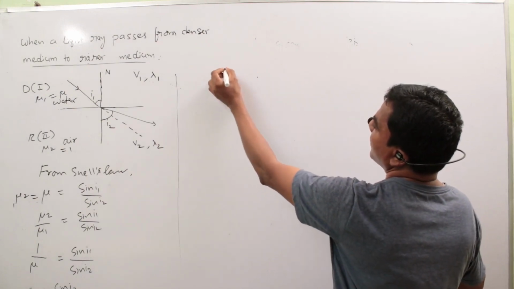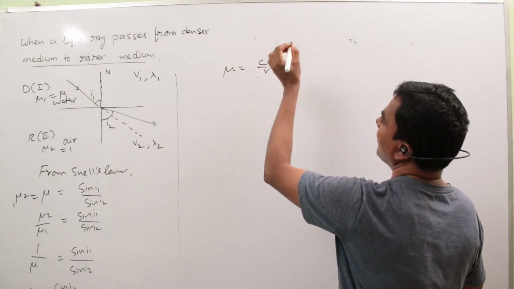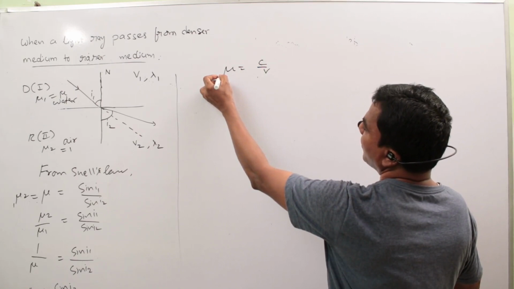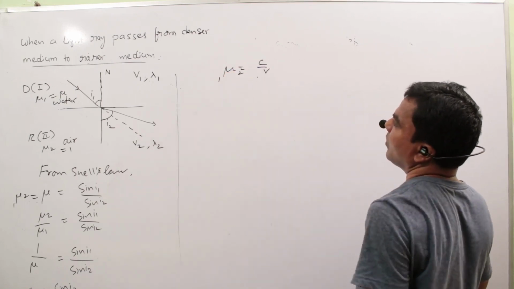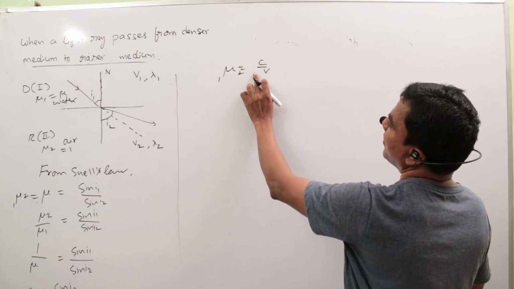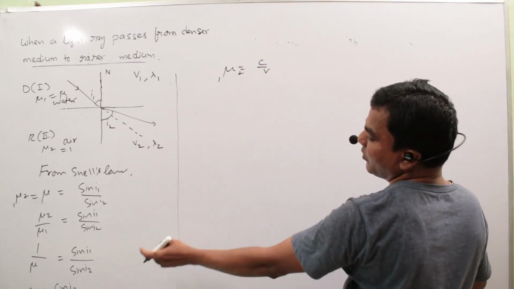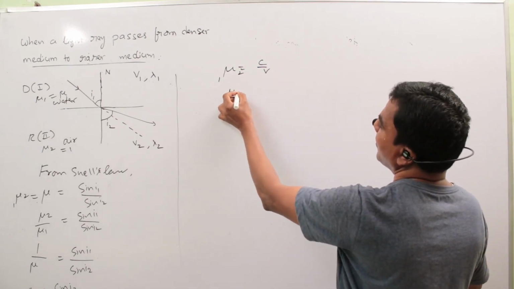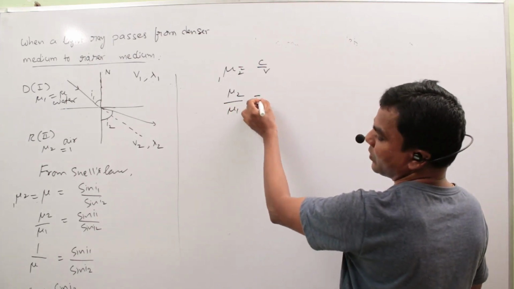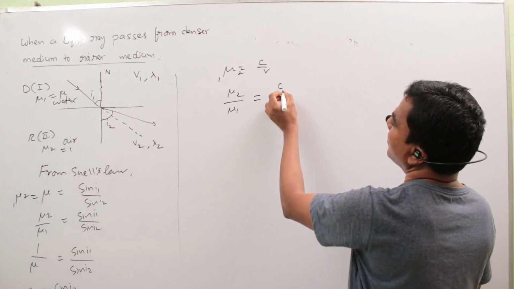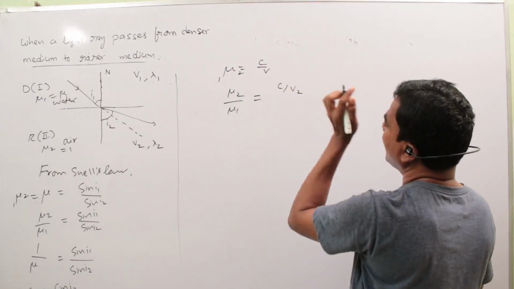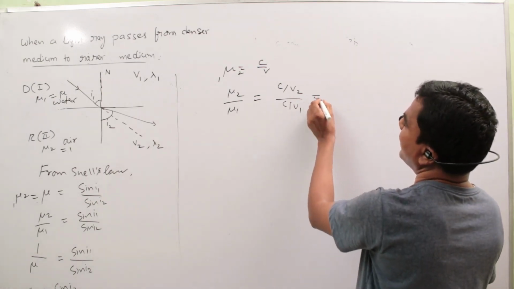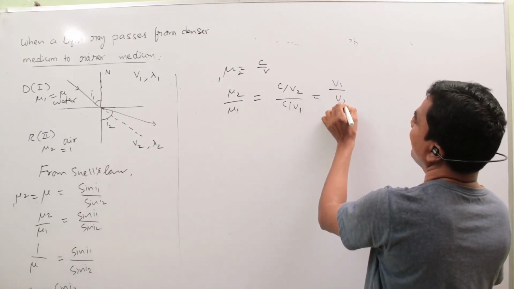Second, by the definition of absolute refractive index, mu equals C by V. So this can be written as mu 1 2, that is mu 2 by mu 1, equal to C by V2 over C by V1, which is V1 by V2. So mu equals V1 by V2.